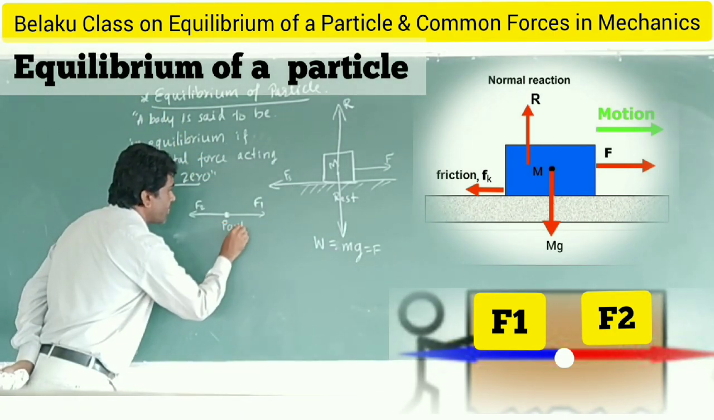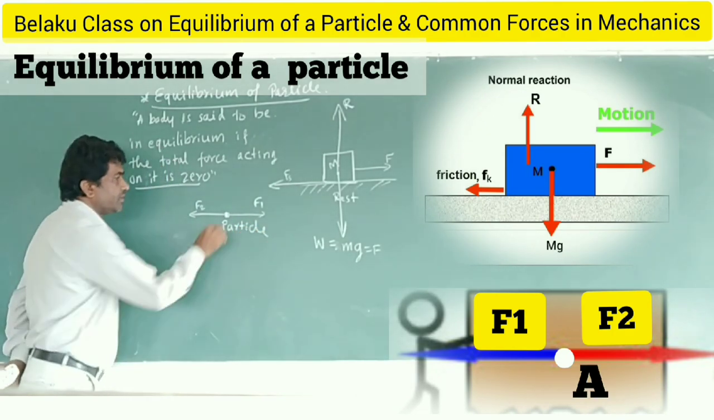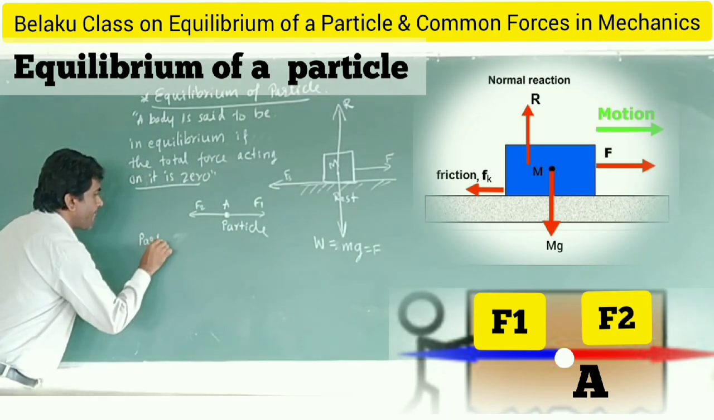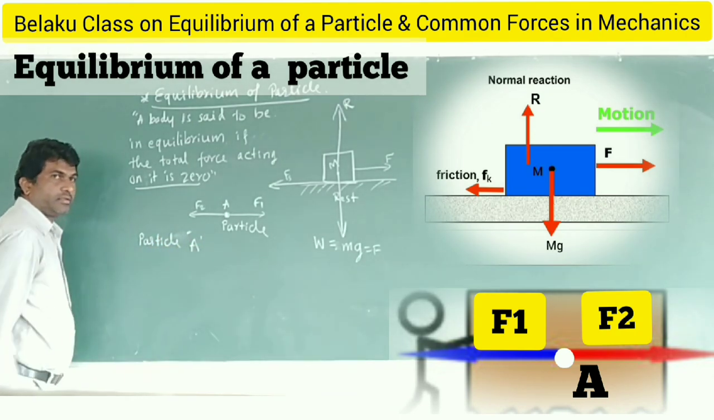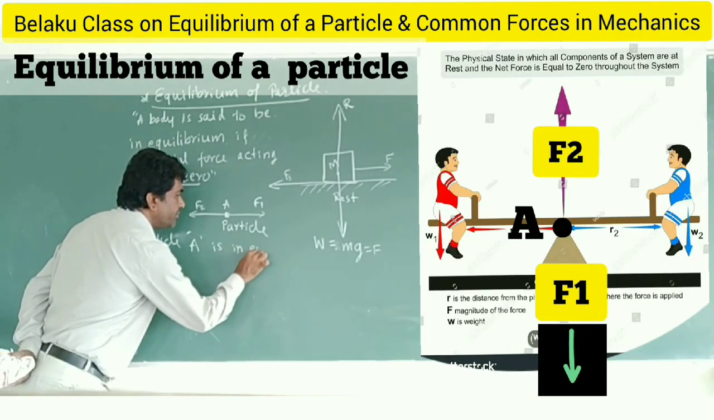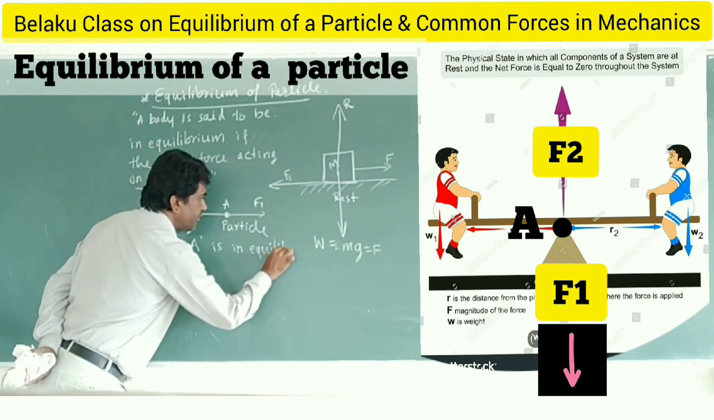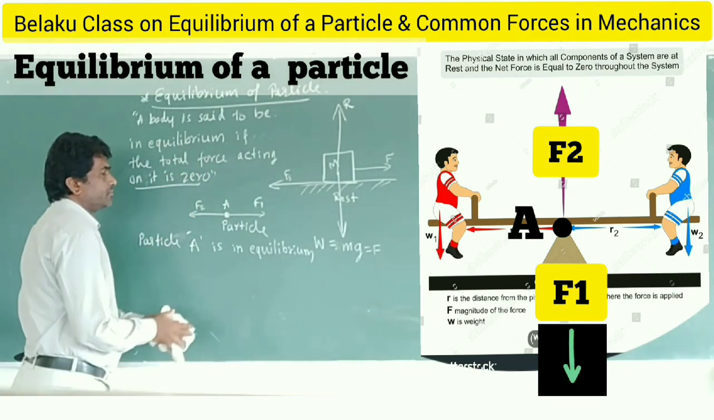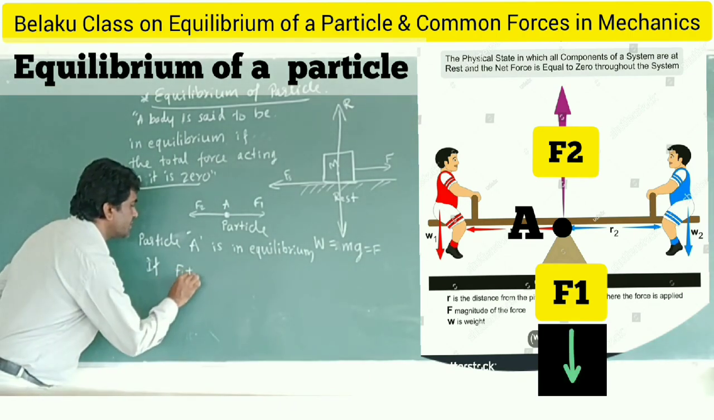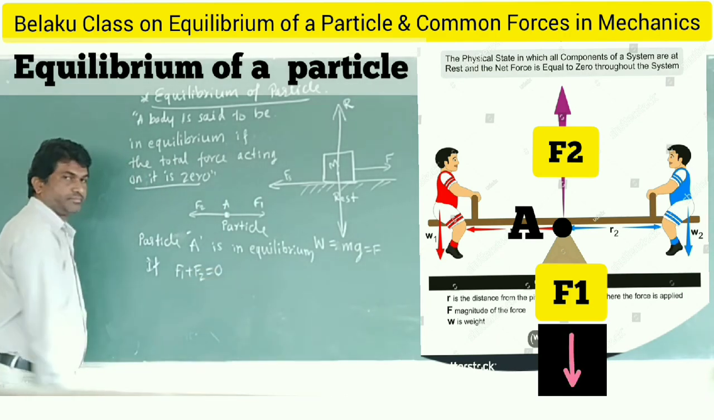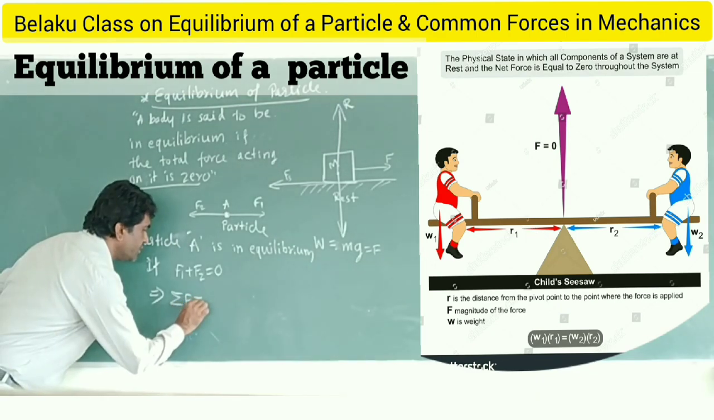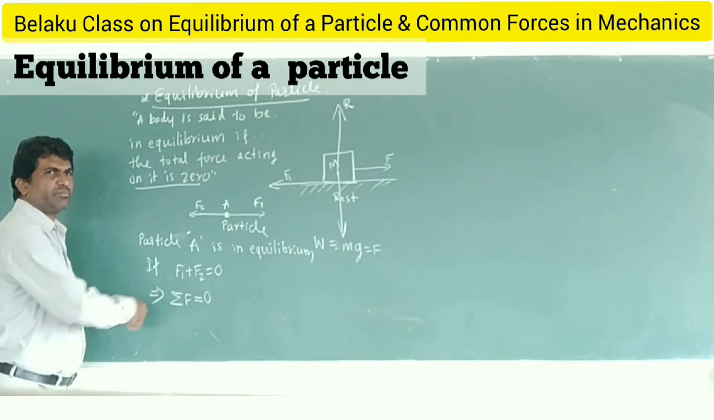Now consider a particle. You can call this particle A. Particle A is in equilibrium if F1 plus F2 is equal to 0, which implies the sum of forces acting on a particle is equal to the net force.